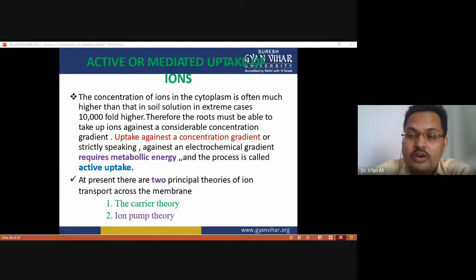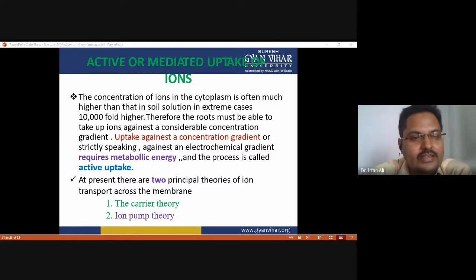So how does the diffusion take place? Here the diffusion process fails. When this process fails, the active process takes over, and therefore the root must be able to take up ions against the concentration gradient. When transport occurs against the concentration gradient, we require metabolic energy. That's why this process is called active uptake of nutrients.